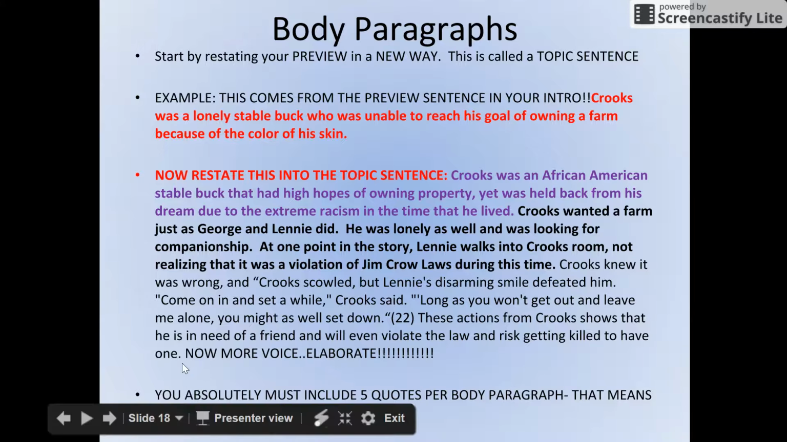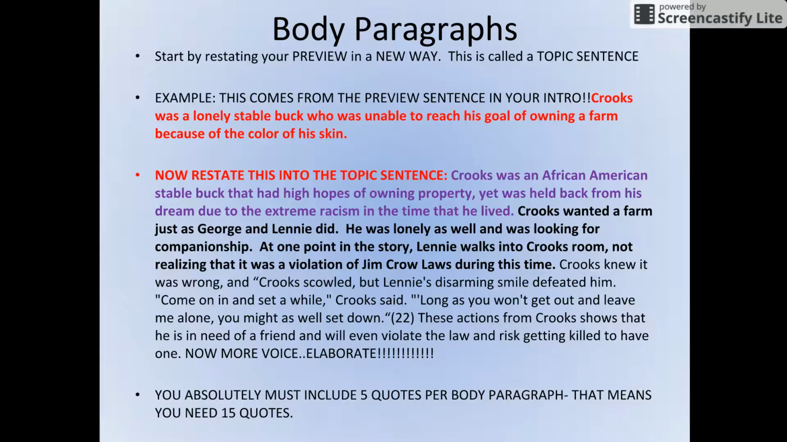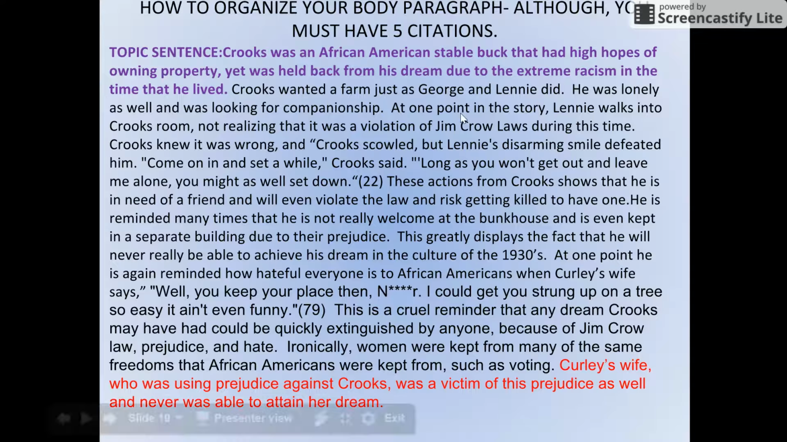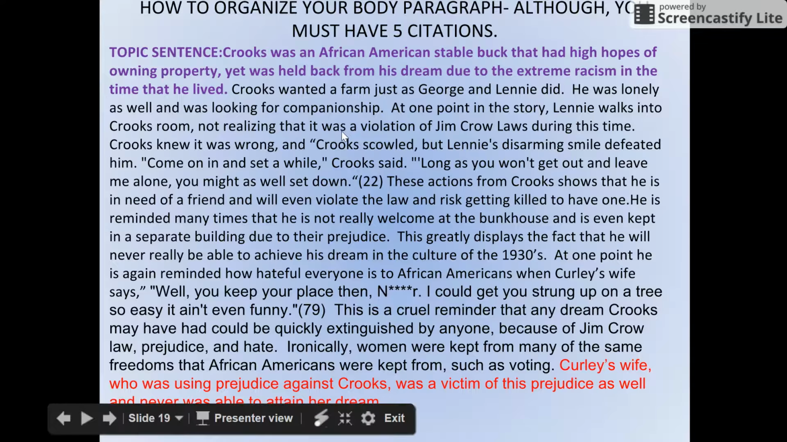And then you have to include more of your own voice. And this also shows that. Again, you'll need to put a quote in, elaborate, and then lead us, just like I did here, into your next quote, and then elaborate again. You should have 5 quotes in each body paragraph, and then 5 examples of really strong elaboration. This is what your body paragraph will look like then.